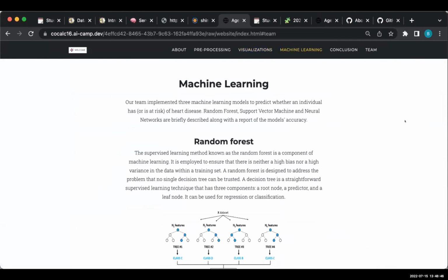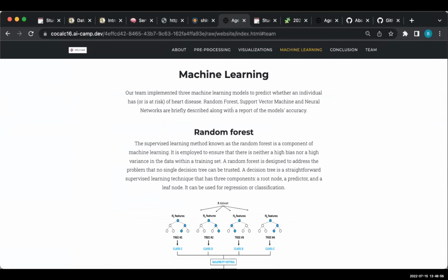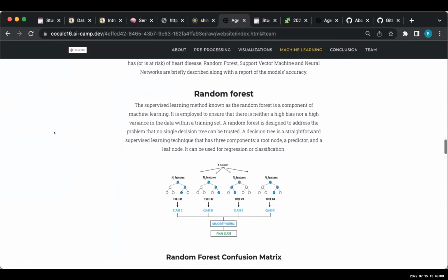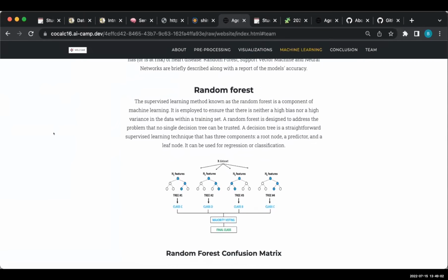So, machine learning. Our team implemented 3 machine learning models to predict whether an individual has or is at risk of heart disease. Random forest, support vector machine, and neural networks are briefly described along with the report of the model's accuracy. Our first machine learning model was random forest.